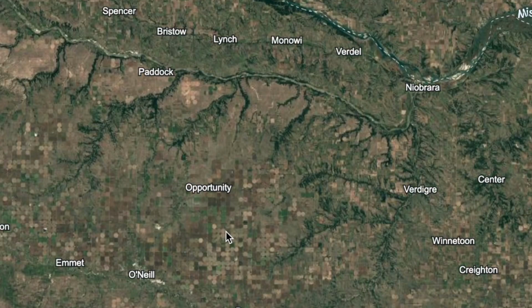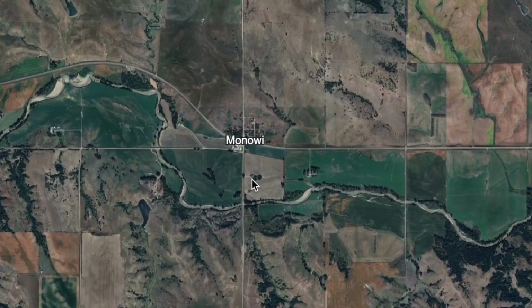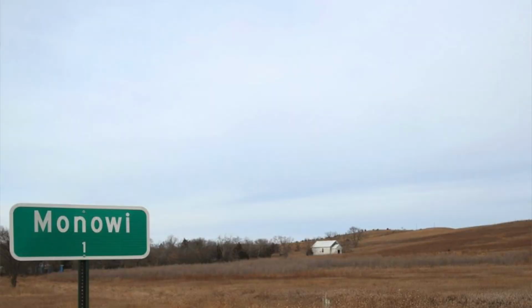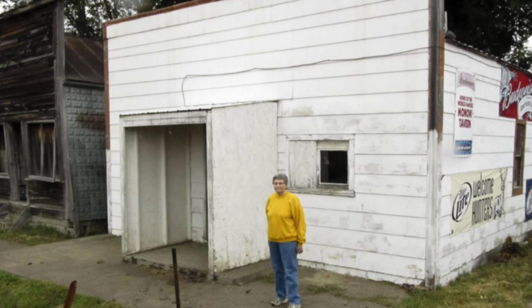Anoka has a population of 10, and actually check this out. Minoe has a population of 1. Elsie Eiler is the lone resident who is the mayor, librarian, clerk, and treasurer. In fact, it looks like you can even check out her library.